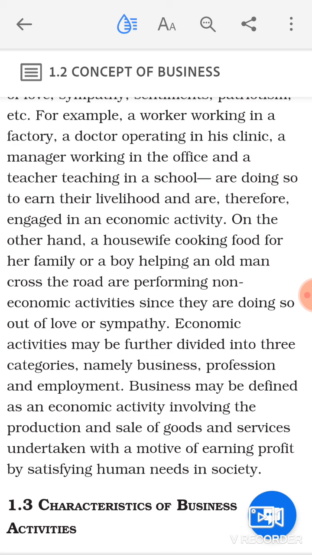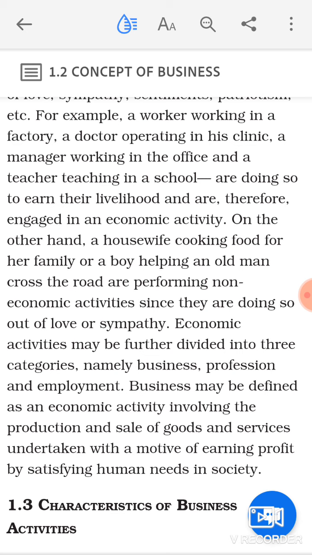Now when you talk about business, business may be defined as an economic activity involving the production and sale of goods and services undertaken with the motive of earning profit by satisfying human needs in the society. So with the help of all this, you can make out the definition of business, that business can be defined as an economic activity, meaning an activity conducted to earn livelihood, involving the production of goods and sale of goods.